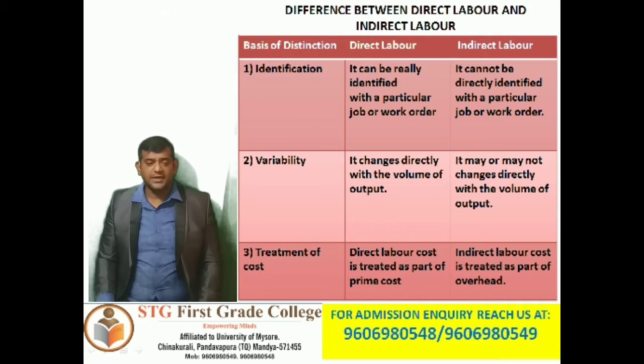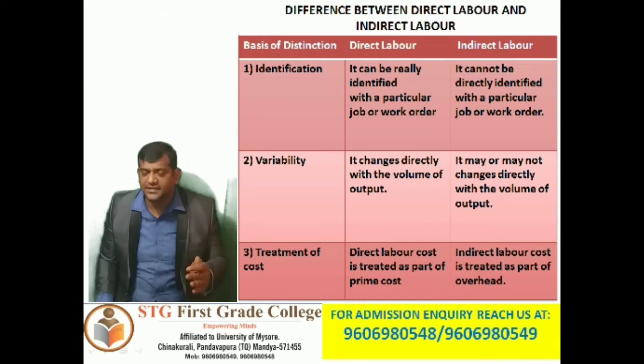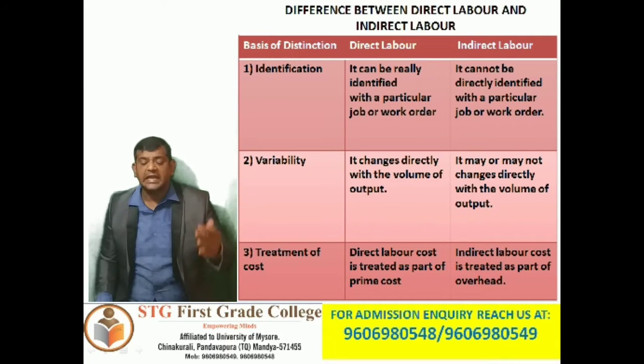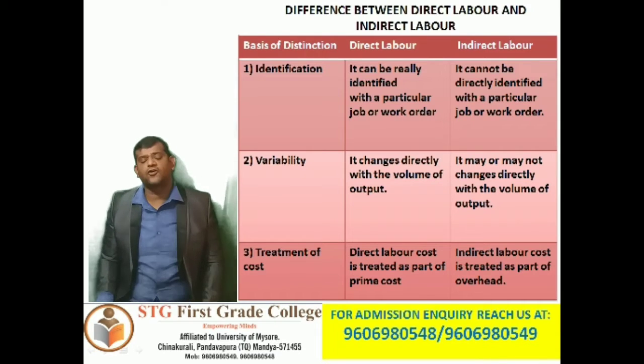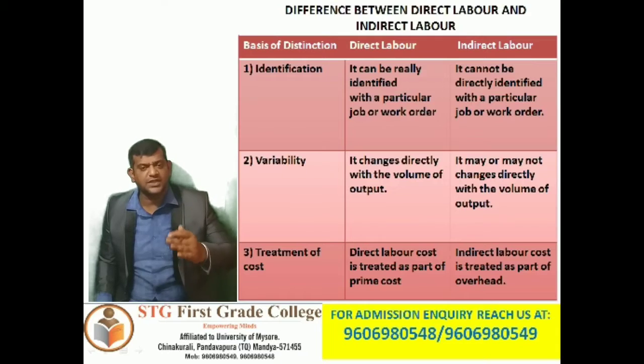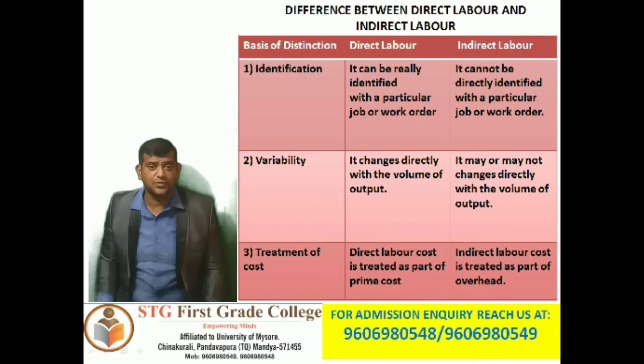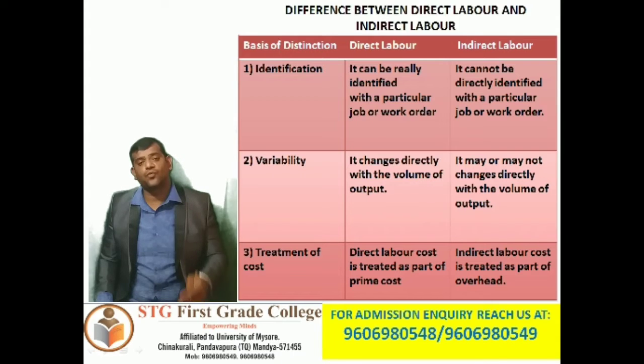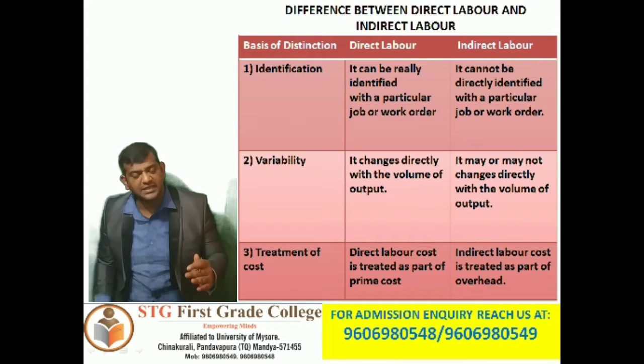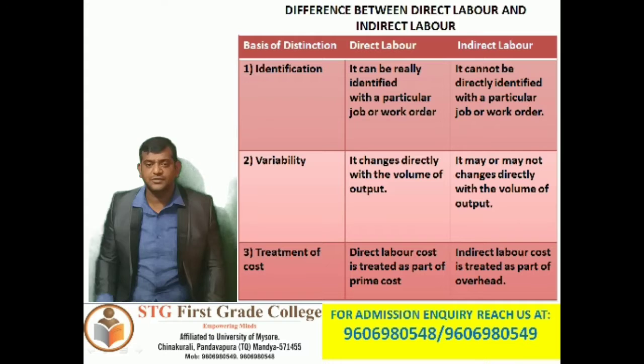Next, variability. When it comes to variability, under direct labor it changes directly with the volume of output. As the output increases, direct labor also keeps on increasing. If the volume decreases, direct labor also decreases.